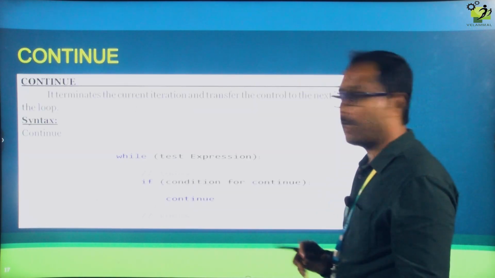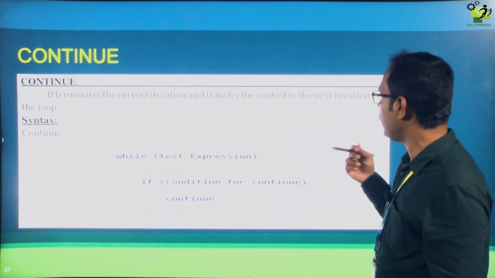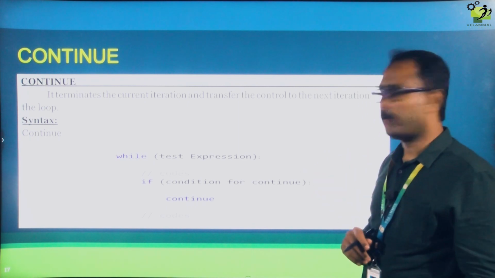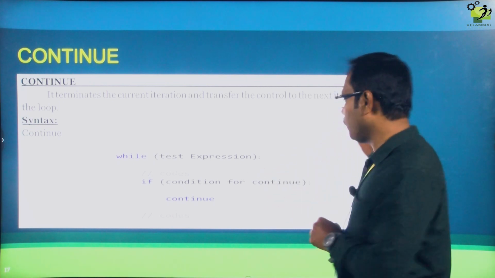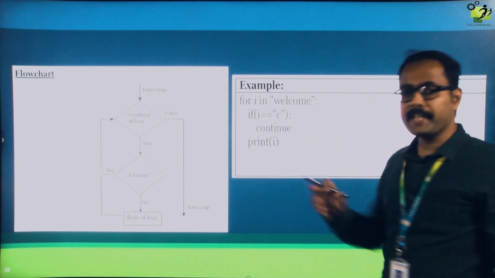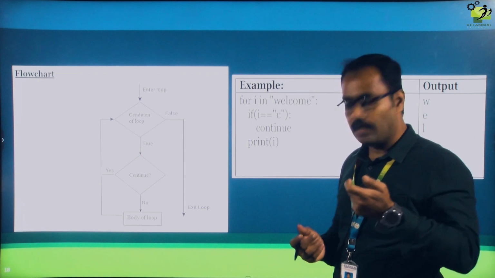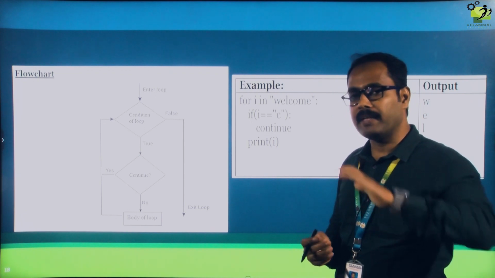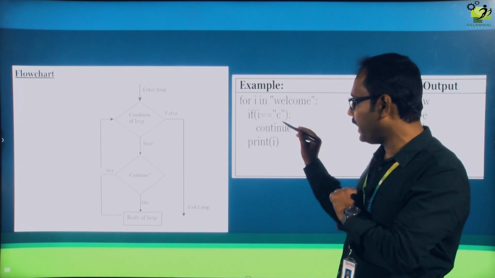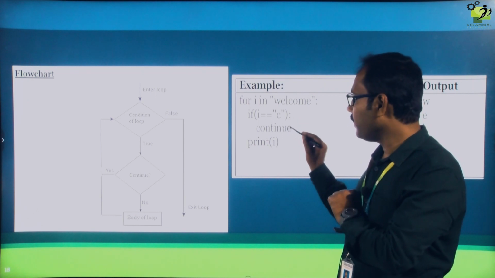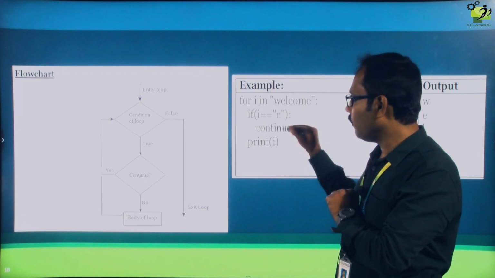So next one is continue. This also terminates the current iteration and transfers the control to the next iteration in the loop. So what is the difference between break and continue? You will come to know. In the break statement, when the compiler finds the statement called break, it will terminate the entire loop and come out. Where it is continuing, when it finds any keyword called continue, it will not go to print, but it will go to the for loop again.